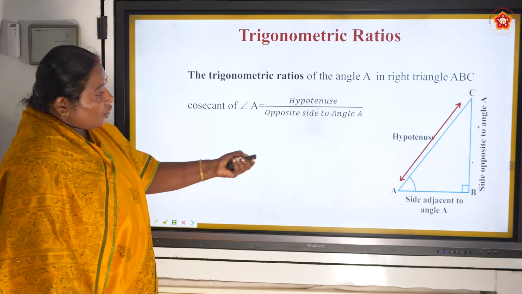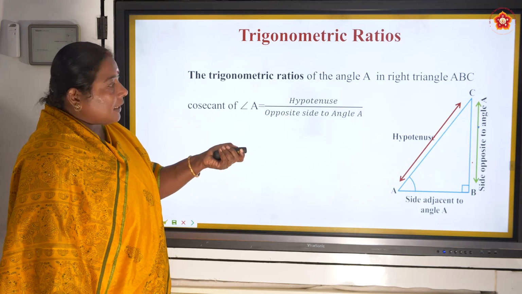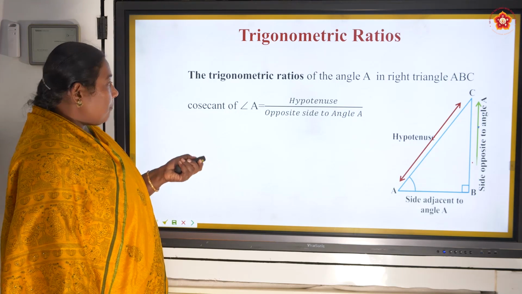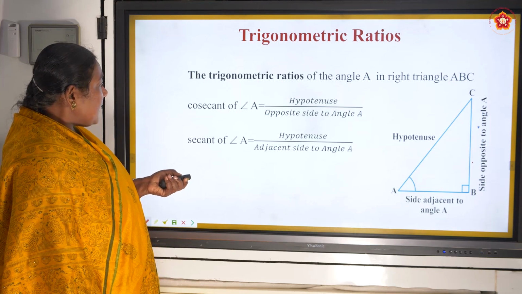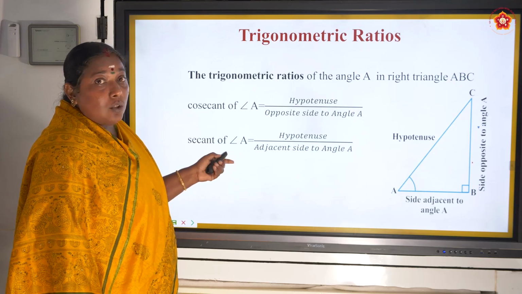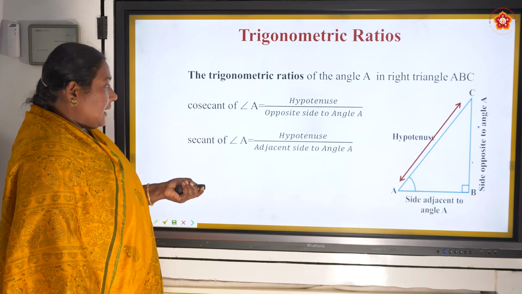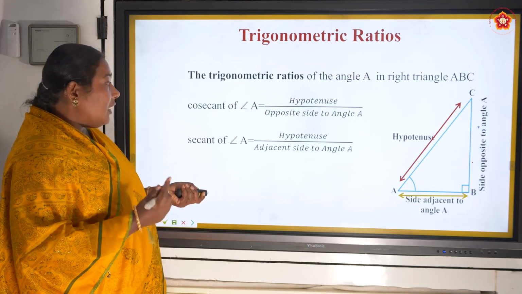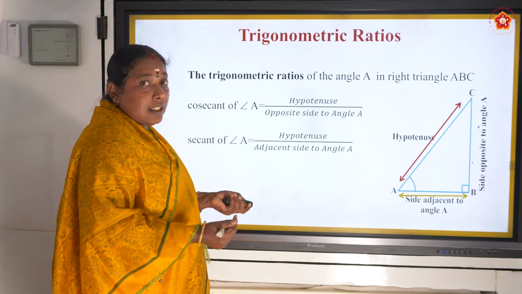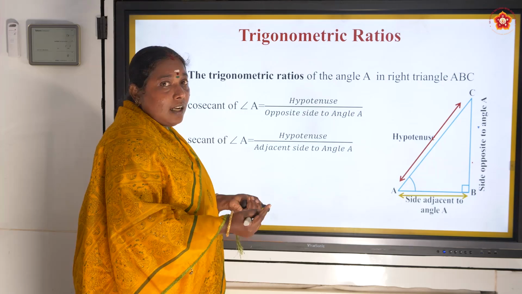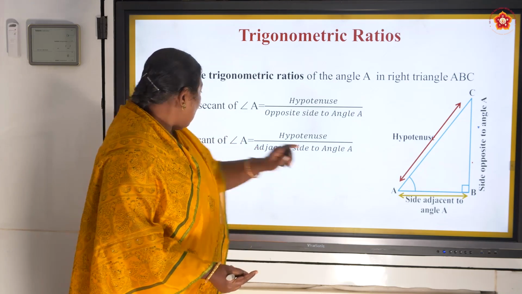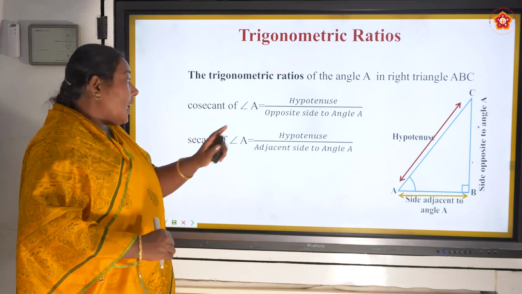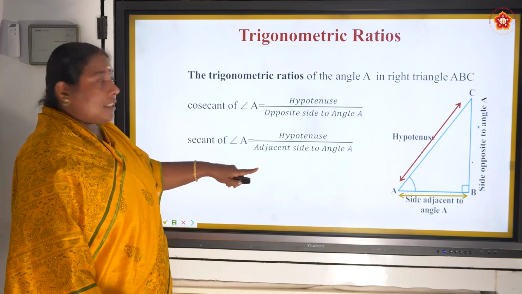Next, you can see the arrow mark there where it shows. Next, secant of angle A. Secant is the reciprocal of cos, right? Cos is adjacent side by hypotenuse. Now the reciprocal of that is hypotenuse by adjacent.